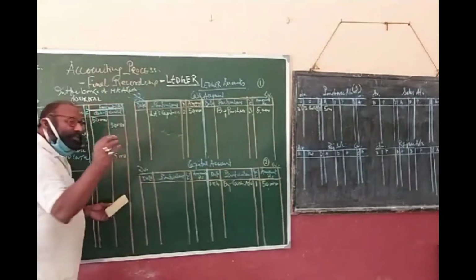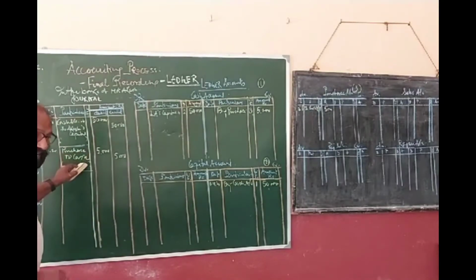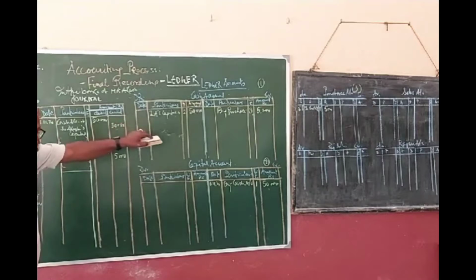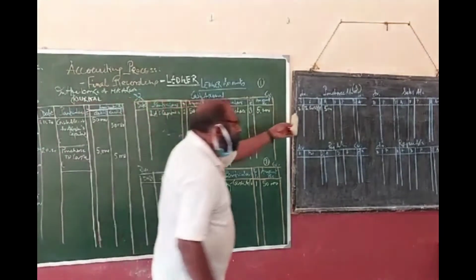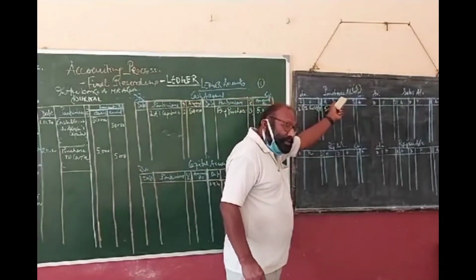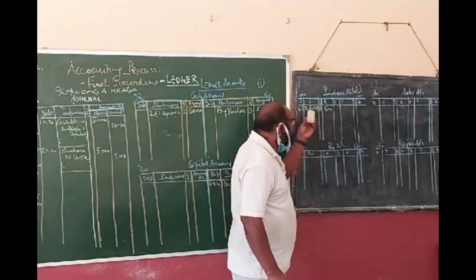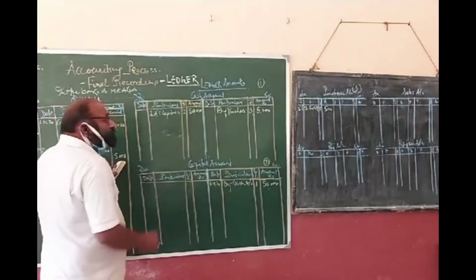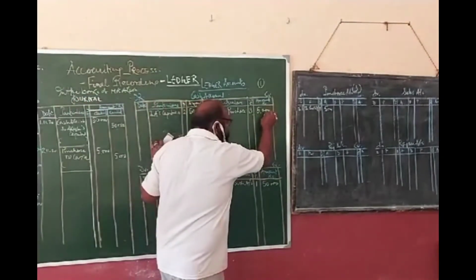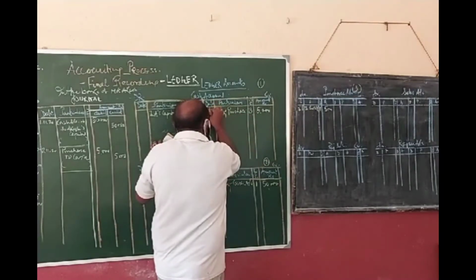How many folios? How many pages should there be? One for purchase, one for cash. Cash is already existing, so no tension. I have opened a purchase account. The purchase account has been debited, so in the debit side of the purchase account I have debited 5,000. Then cash is credited, so in the credit side of the cash account I will write 5,000, by purchase. Clear?